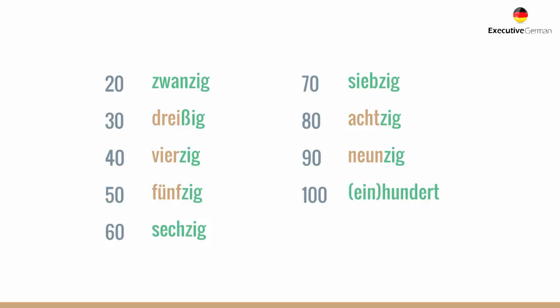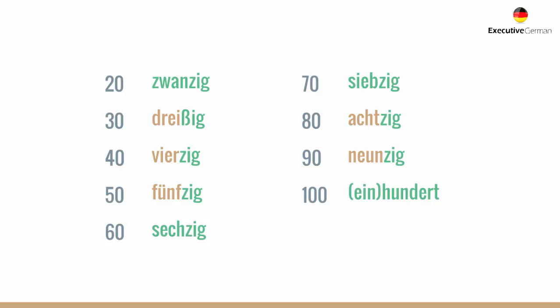Then the next exception would be 30, where it's not dreizig, but dreißig with a ß at the end. Okay, so it's a sharper S, not a Z sound. And then we have 60, which omits the S at the end of sechs. So it's not sechszig because of pronunciation purposes. It just would sound strange.